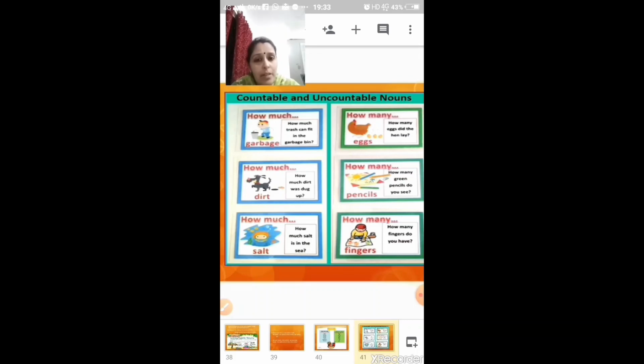See the examples here. How much trash can you fit in the garbage bin? How much dirt was dug up? How much salt is there in the sea? Right? So when I am framing questions for uncountable nouns, I will use how much, and while framing questions for countable nouns, I'll be using how many.